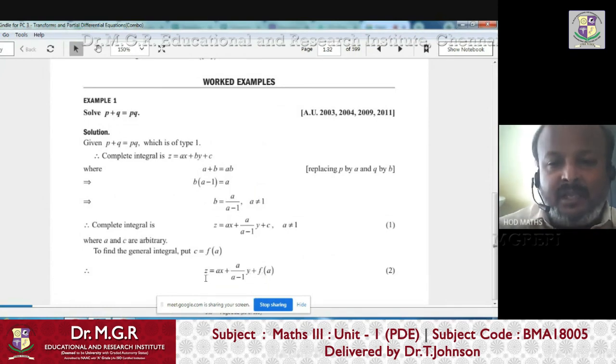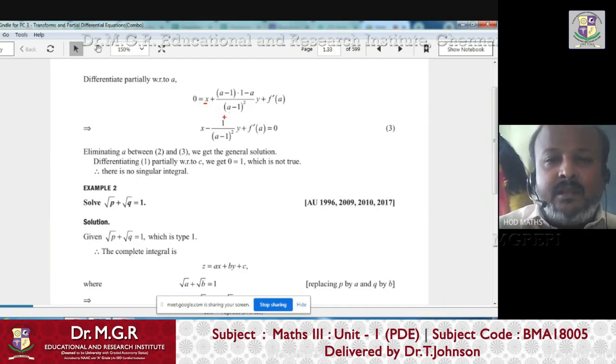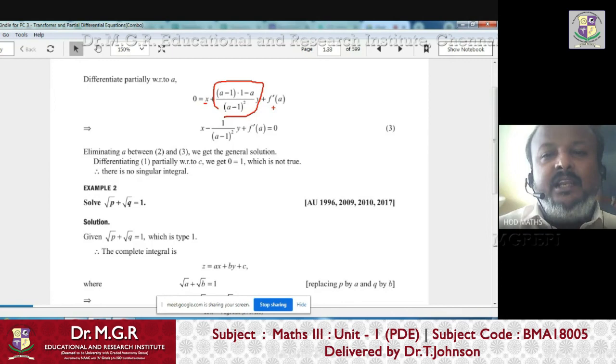When you differentiate with respect to A, what will happen to this? It is just like a constant, so it becomes 0. AX becomes x, because A is the variable and x is like a constant; the differentiation of A with respect to A is 1, so x will come. Then for this you have to use the UDV rule and differentiate. Once you differentiate with respect to A, you will get this form, which still has A and f dash of A.